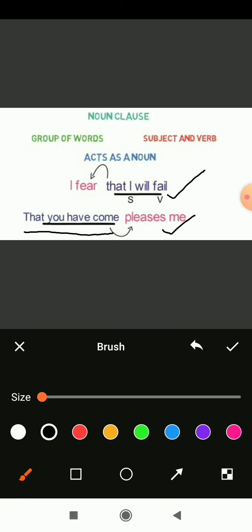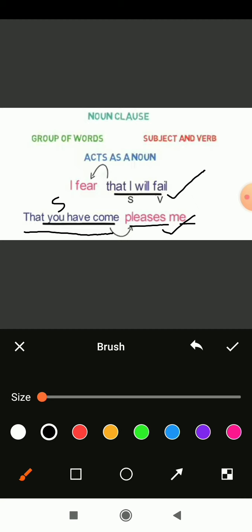So here in "that you have come", "you" plays the role of subject, "have" plays the role of helping verb, "come" plays the role of the form of the verb, and "pleases" is also here, the verb, "me" is the object. That you have come pleases me.